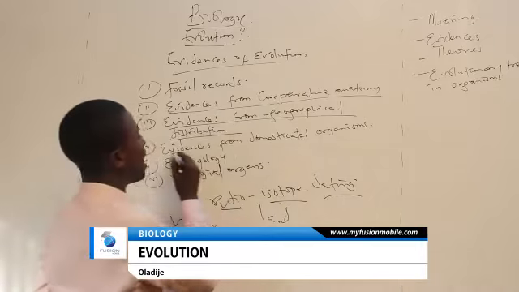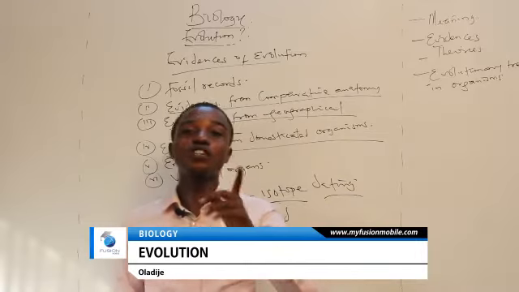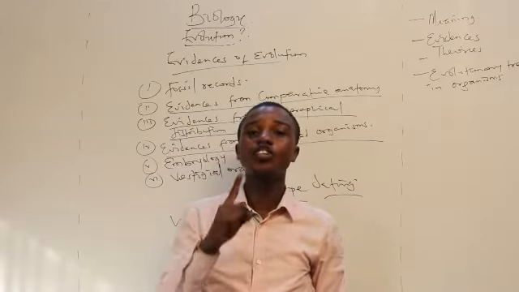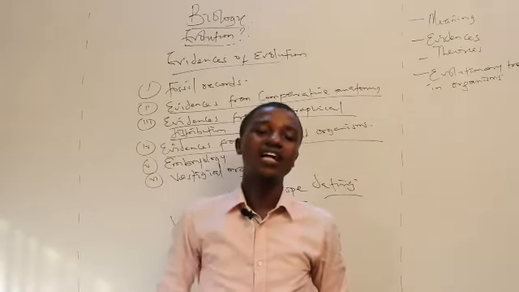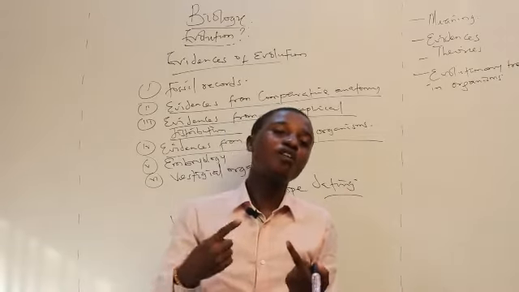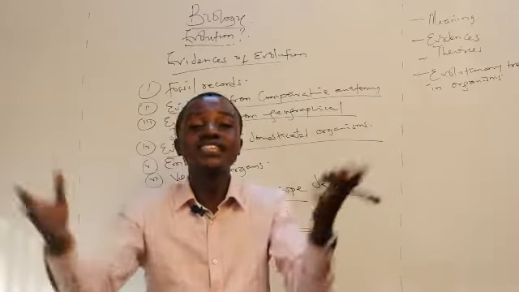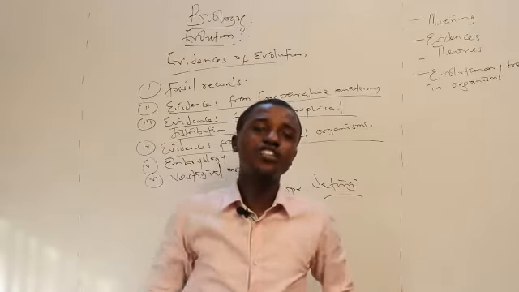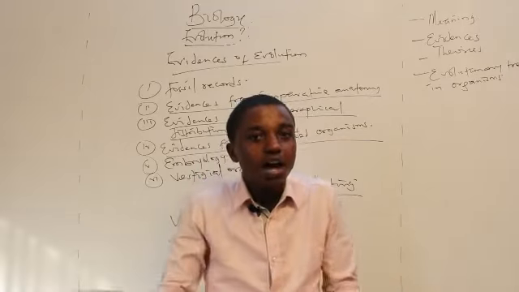Now, we also have evidences from domesticated organisms. A very good example of a domesticated organism that we know of is our dog. It has been proven over time that the dog, before now, stayed in the forest. And over time, due to the involvement of man with animals, the dog was brought home. And I just sit and imagine things. Imagine bringing a dog for the very first time from the wild, from the forest, to your house. The way the dog will behave is not the way the dogs we have now are behaving.